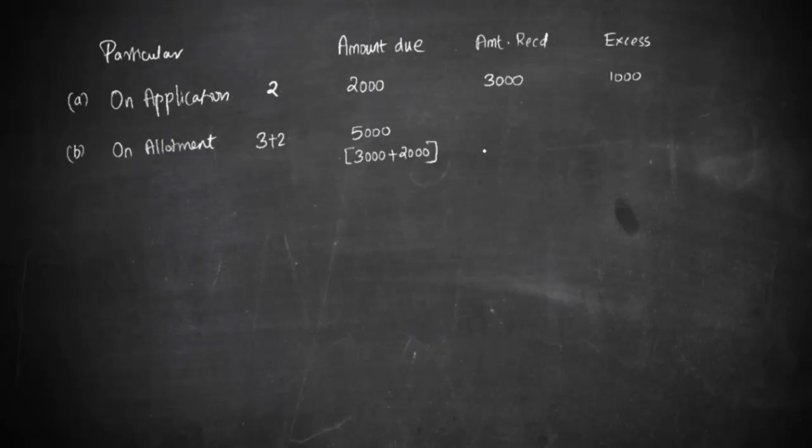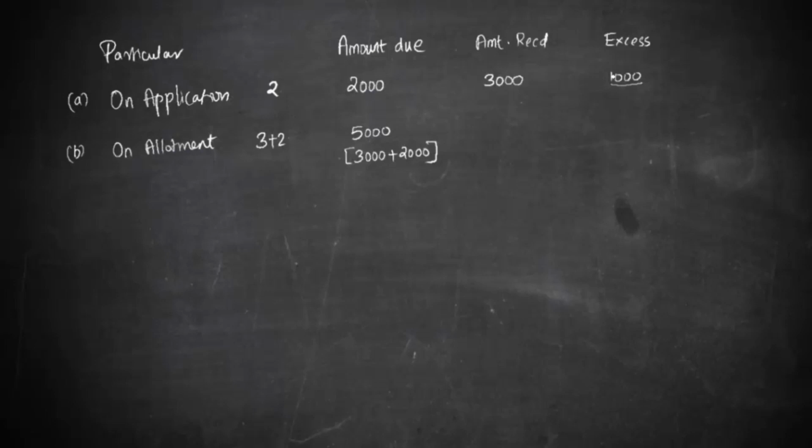But what happened? What was actually received? Please note, the company has received application for 1500. What they are going to allot is only 1000, so they have an excess of 1000. This excess will be adjusted at the time of allotment. At the time of allotment, the company has to receive 5000, but of this 1000 can be adjusted.